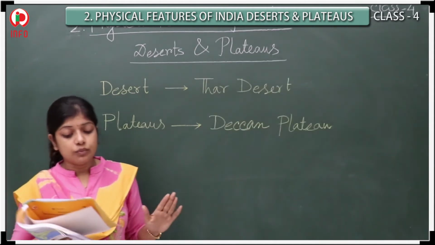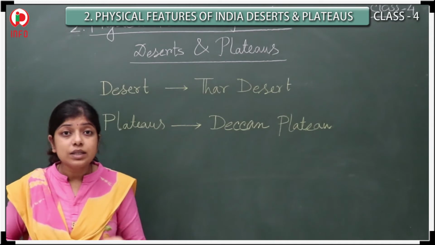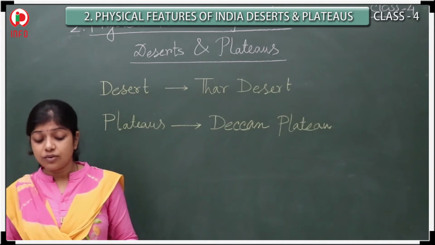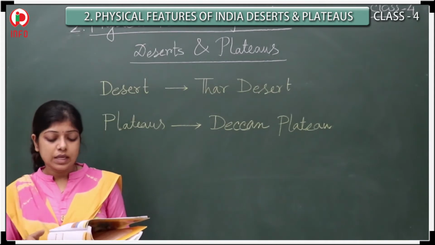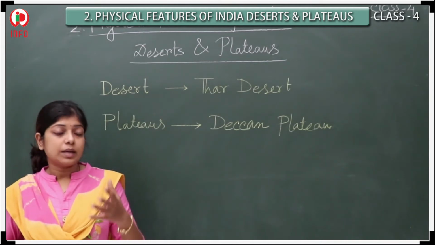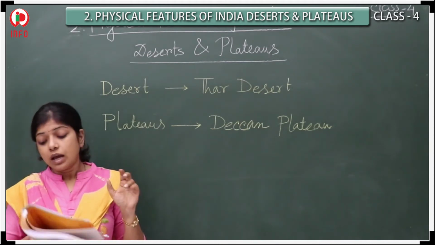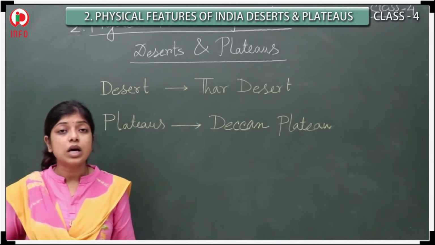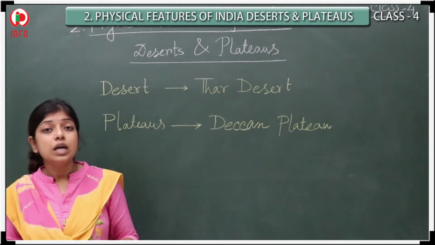Now I will talk about the plateaus. So, what are plateaus? Plateaus are flat, uneven tablelands higher than the plains. Why tablelands? Because it looks like a tableland, that's why this adjective is given here. So landforms that are higher than the plain are considered plateaus.